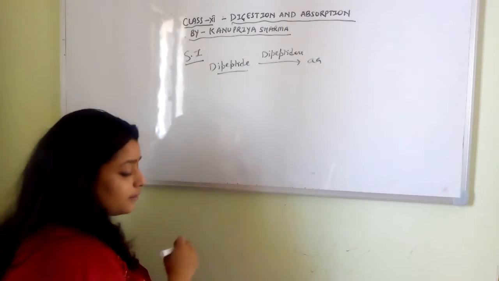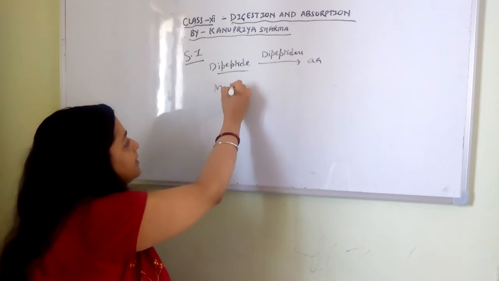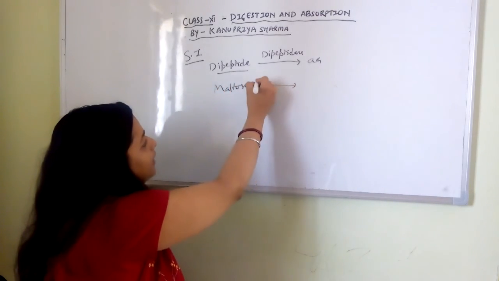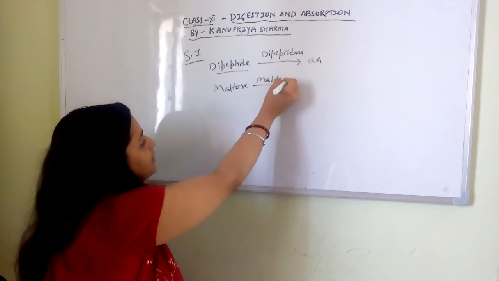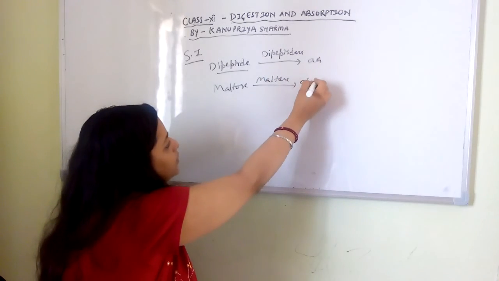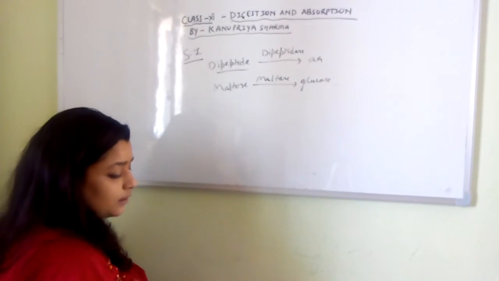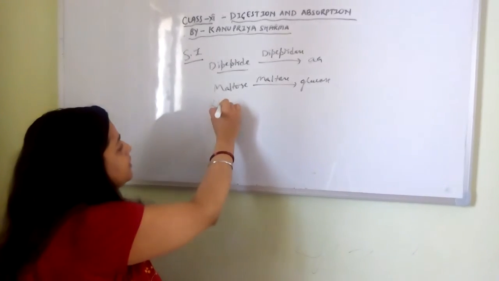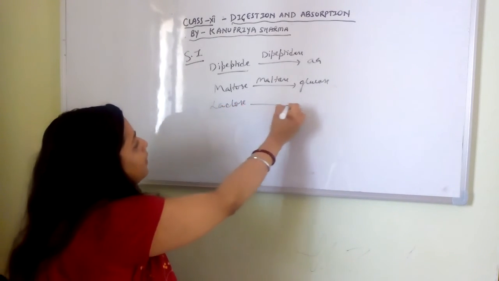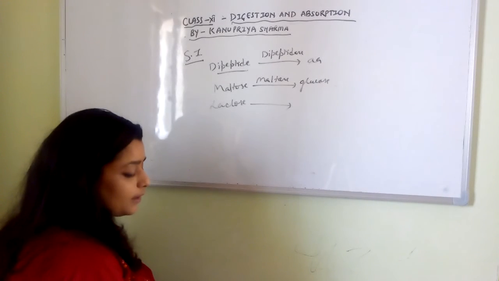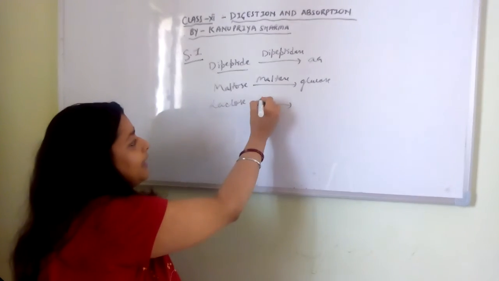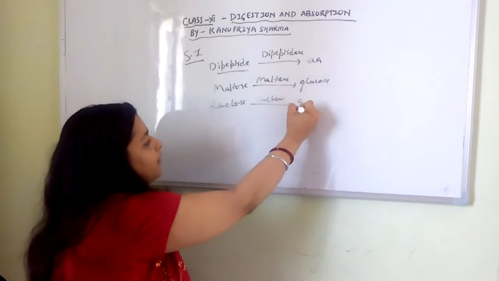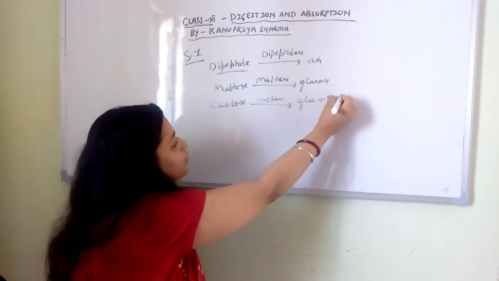Then there is maltose, or disaccharides, which are coming. They get converted with the help of maltase into glucose, right? The lactose which is coming will be worked upon by lactase and converted into glucose plus galactose.